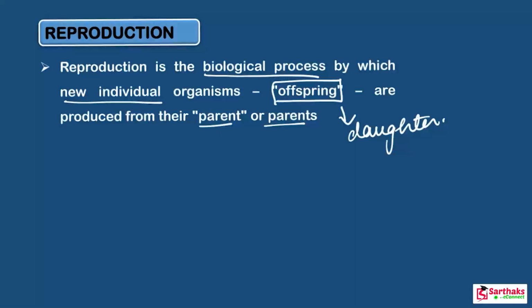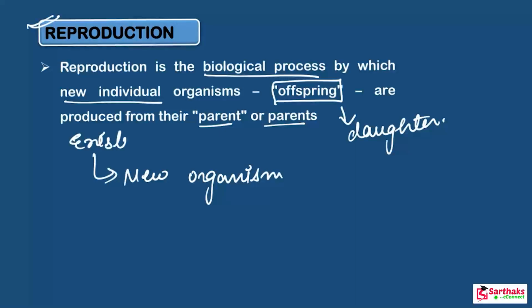Now come to the topic of reproduction. How does a new organism form? Here the new organisms form from an existing organism of the same species.